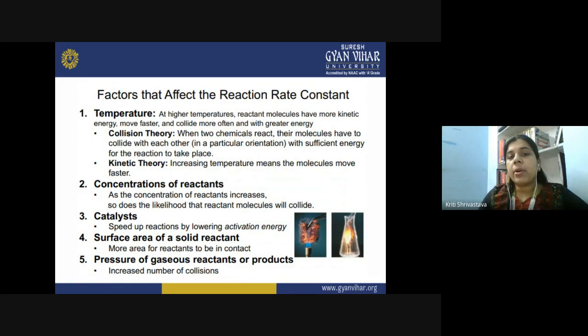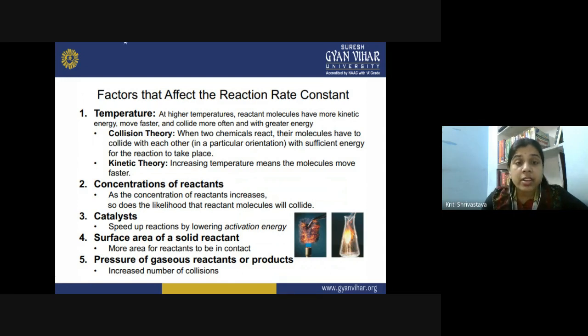Now let us see what are the factors that affect the reaction rate constant. There are so many factors which decide what will be the value of the reaction rate constant. First is the temperature, and in any chemical reaction, temperature is a very important factor.